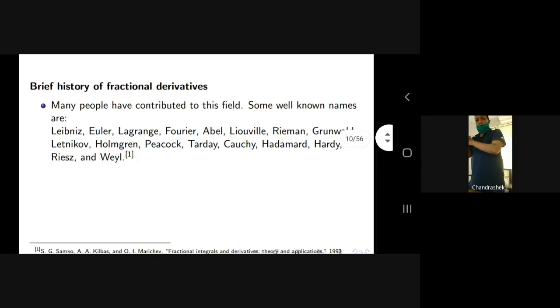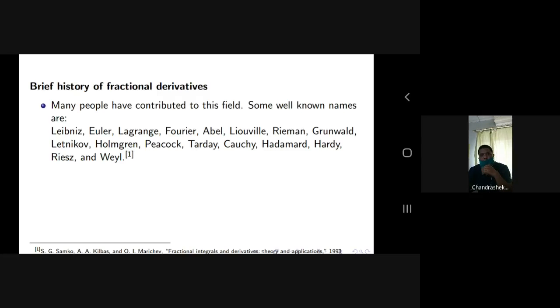In past history also, several mathematicians and engineers worked on this fractional derivative. They also established that the concepts used for integer order derivatives are quite related to the fractional derivatives. These mathematicians are Leibniz, Euler, Lagrange, Fourier, Abel, Liouville, Riemann, and others.